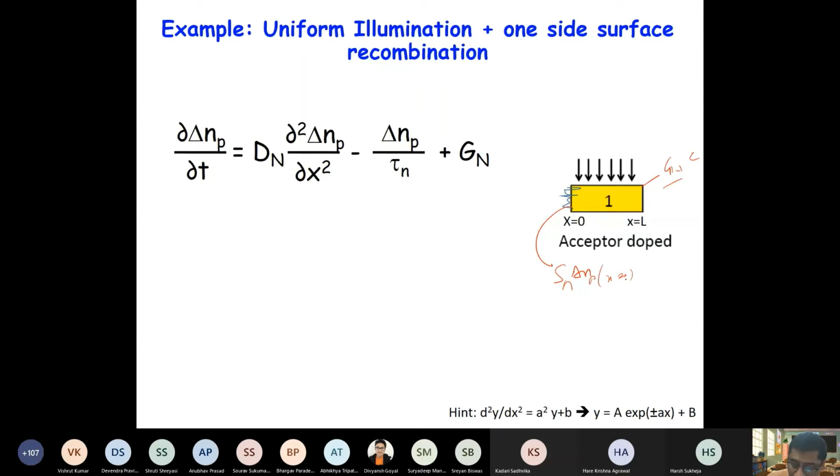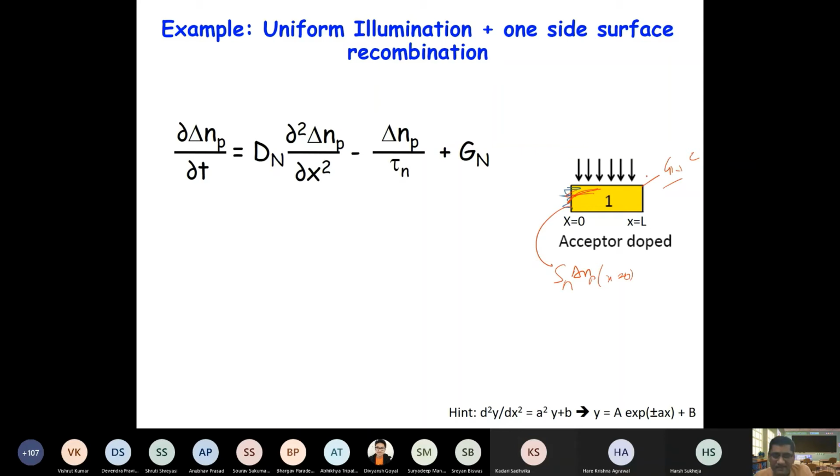Now this will be equal to what? So there is a uniform generation taking place here. If generation is taking place here, that means these carriers which are recombining here are disappearing. So there will be a slope here, right? That means carriers will move from right to left, because the generation is uniform everywhere.